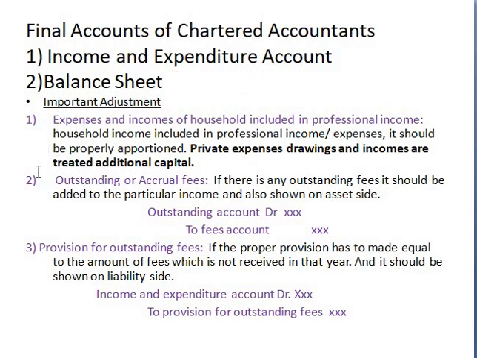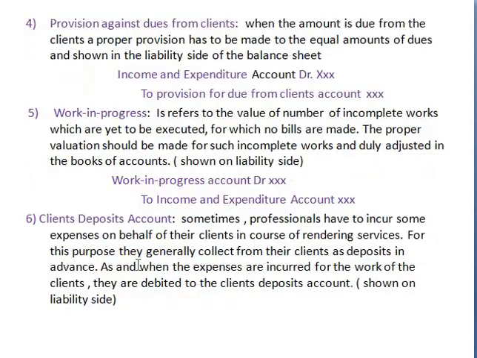But be careful, items 1, 2, 3, 4 and 5 are most important. Very simple, I will repeat. Personal expenses and personal income are to be considered as drawings and capital. Whatever is outstanding for the outstanding fees is to be added to the concerned item, and again shown under the asset side. And on whatever outstanding fees, if you made any provision, that is to be considered a liability. Next, we have certain dues from clients, and on whatever is due from the clients, if we made any provisions, that is again a liability.